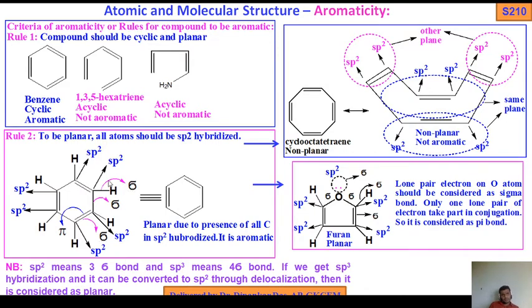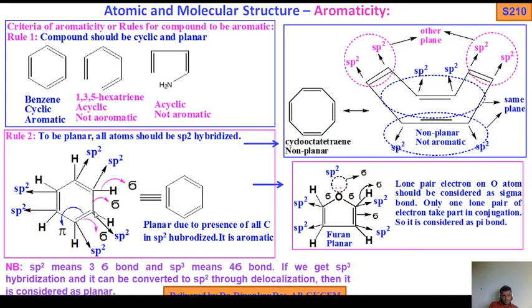Now, which one is the sigma bond? This is the sigma bond, and this single bond is also a sigma bond. In between two double bonds, one is a pi bond and one is a sigma bond. So sp2 means 3 sigma bonds. How? You see, this is 1 sigma, this is 1 sigma, this is 1 sigma.